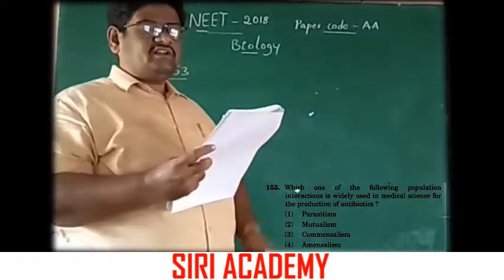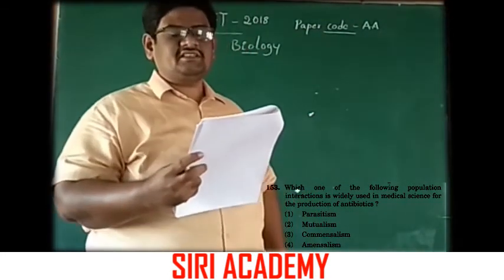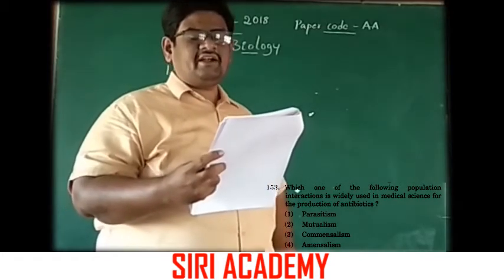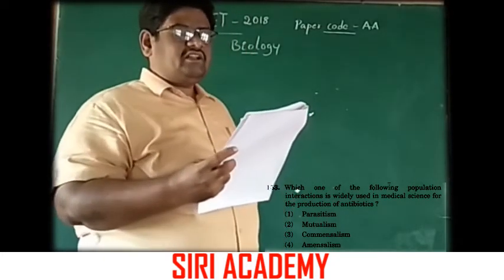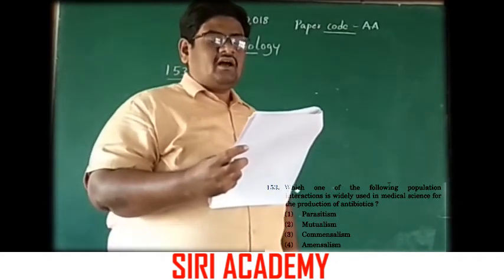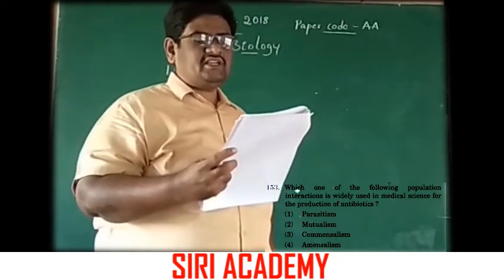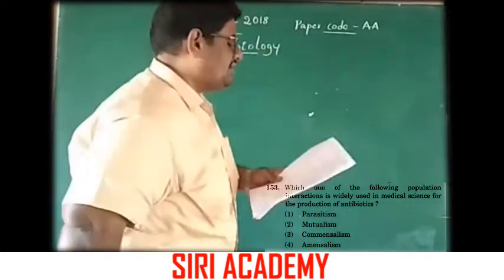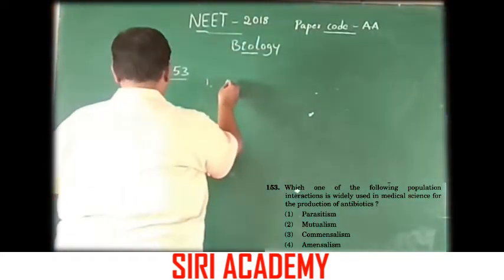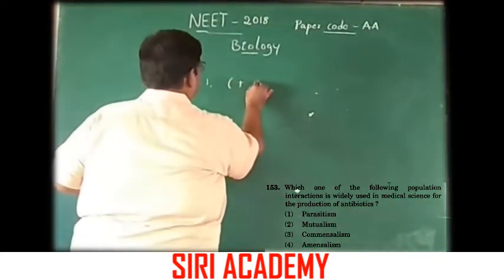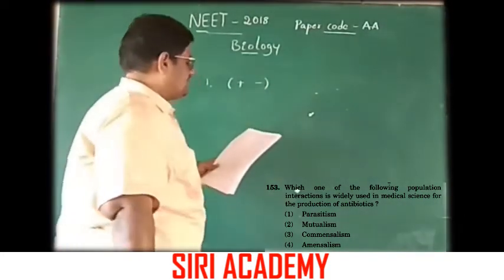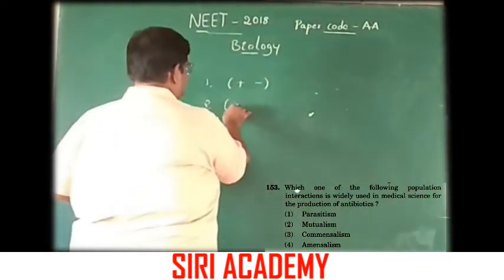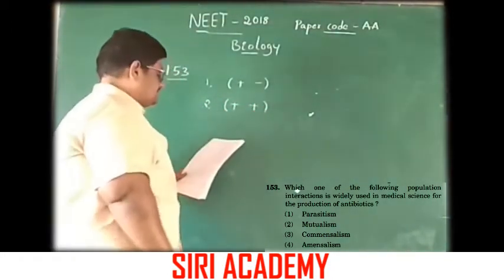Which one of the following population interactions is widely used in medical science for the production of antibiotics? Option 1, parasitism. Option 2, mutualism. Option 3, commensalism. Option 4, amensalism. In parasitism, in the interaction one gets benefit and the other is harmed. In mutualism, both organisms get benefit.